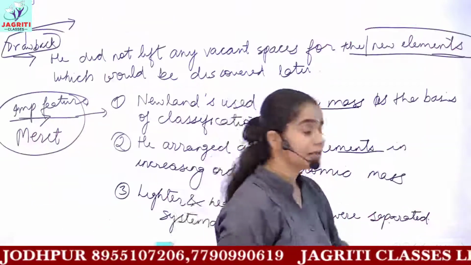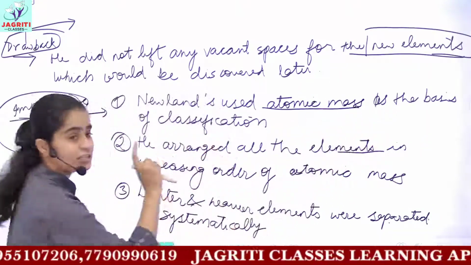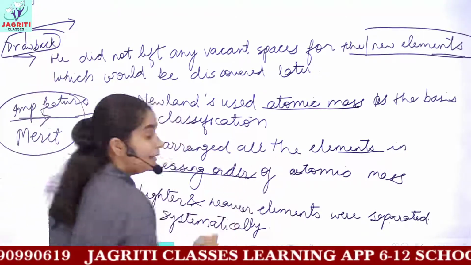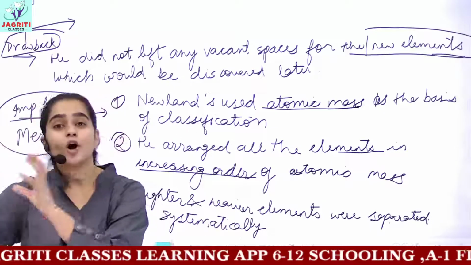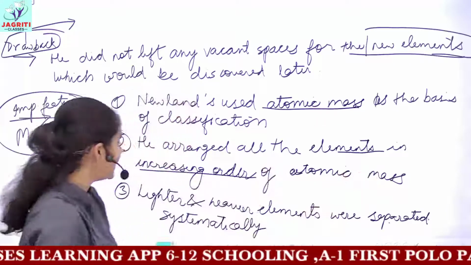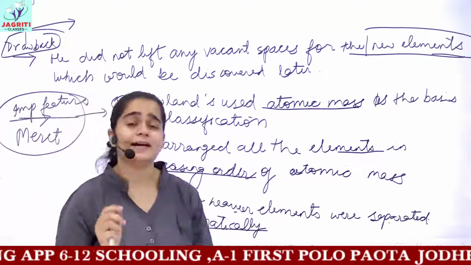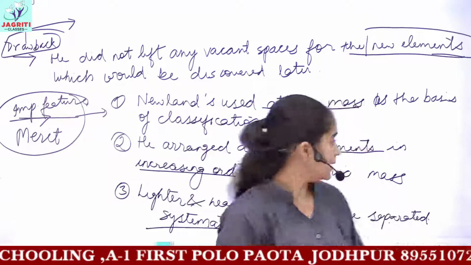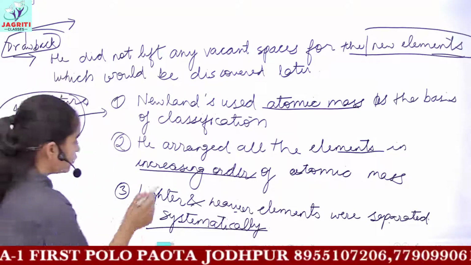So this was the basis of his classification, that is, Newland used atomic mass as the basis of his classification. He arranged elements in increasing order. Increasing order means the lighter elements were arranged at the top or at the left hand side and the heavier elements were put on the right. Then the lighter and heavier elements were separated systematically, that is, he gave a systematic approach for separation of light and heavy elements. And yes, I was talking about a drawback which arose from this.